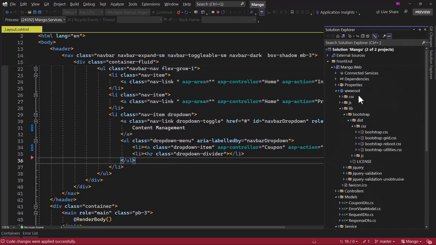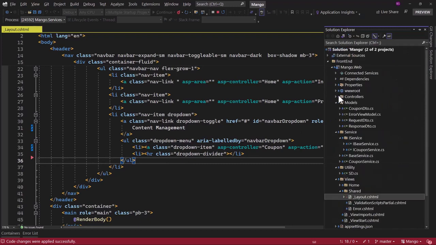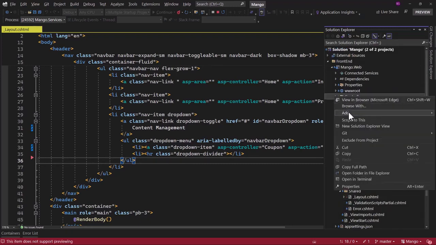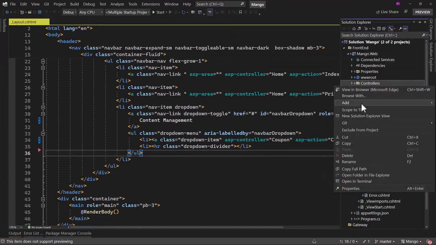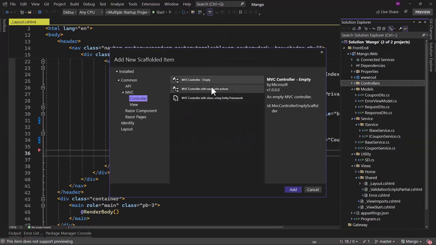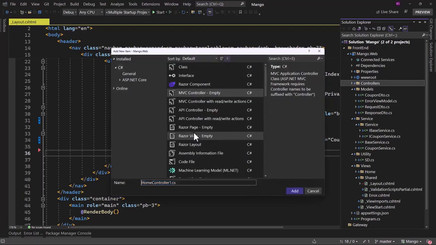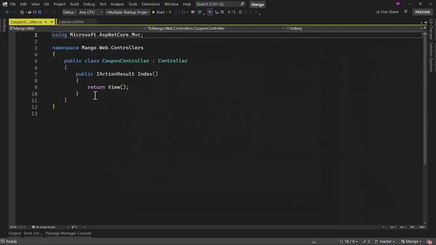Let me create our first controller. We will do that in the Controllers folder. I will have to stop the application, add a new controller. Now this controller will be an MVC and not an API controller because we are working with the web project. I will give it a name of CouponController. We will go with the empty controller and configure everything right there.